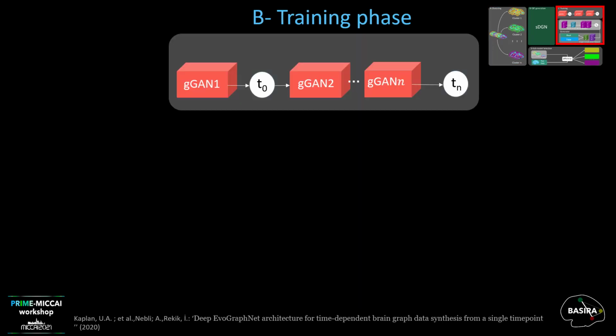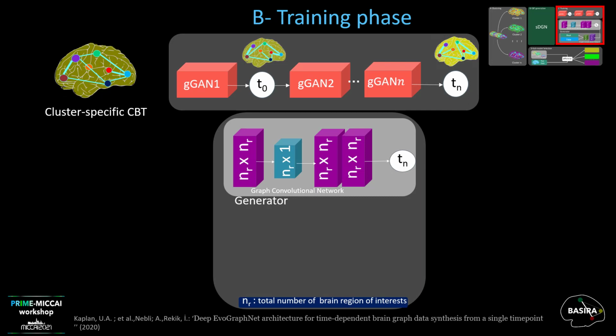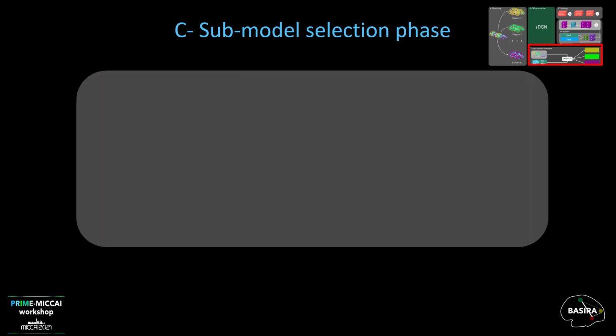Here, we have a closer look at our training phase. We train n EvoGraphNet submodels with n cluster-specific CBTs from a baseline time point. For each EvoGraphNet, the obtained cluster-specific CBT goes through a chain of n gGANs to produce a prediction at time point Tn. In each gGAN, while the generator learns how to produce imitations of the ground truth data, the discriminator learns how to discriminate between the ground truth data and the fake brain graph data produced by the generator.